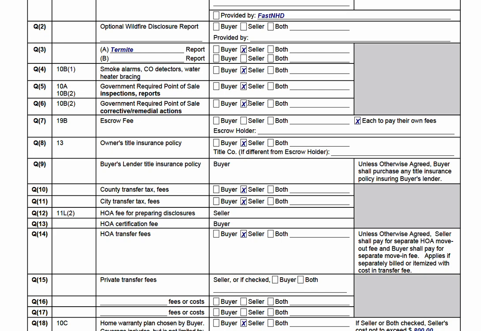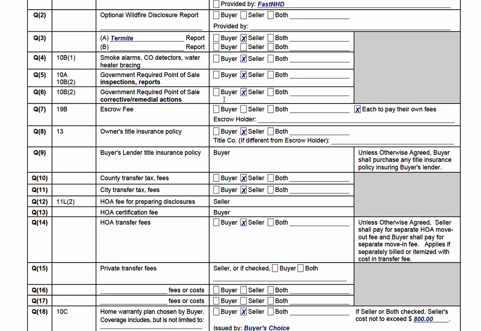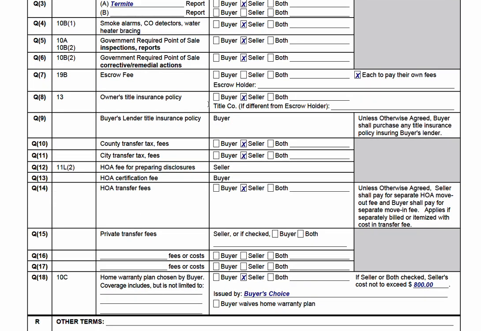I've done videos on this topic. It becomes contentious, but if you need the seller to correct anything that's not up to code, check this box. All right? And if there's a city inspection fee, check this box. If not, leave it blank. Escrow fee, each pay their own. That's just what it's become in Southern California, at least. Write in the escrow holder. In Southern California, seller is going to pick.